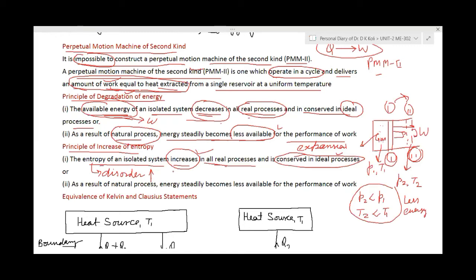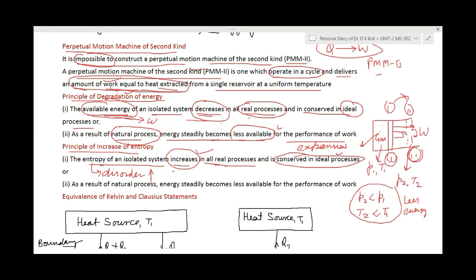It means, suppose we are giving some heat to the ice, then definitely the ice will melt. But you compare: the molecules of the ice are arranged in a systematic manner, in a better order. But when it forms water, the molecules of the water particles are far apart. They have more freedom, more free movement, more randomness.